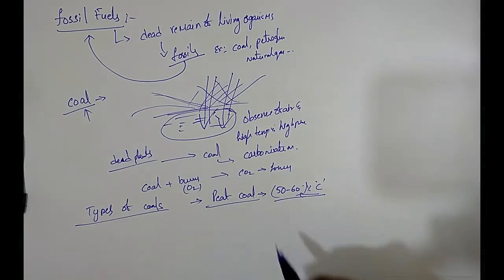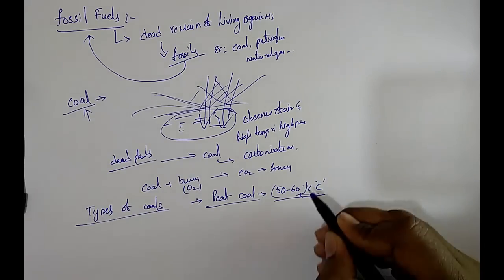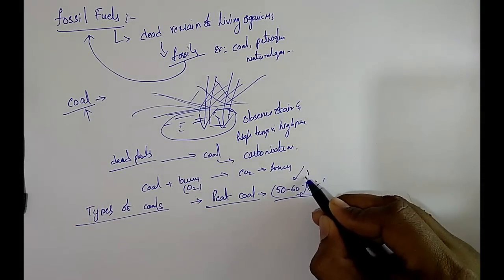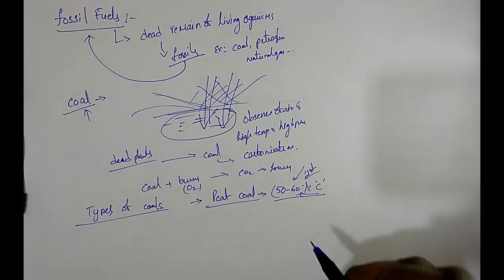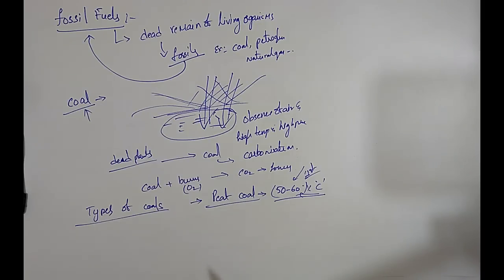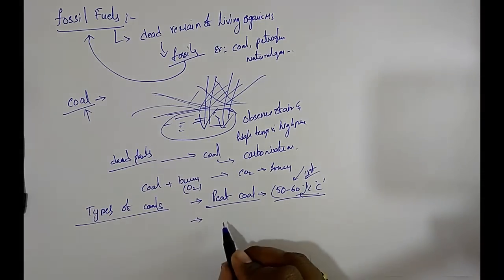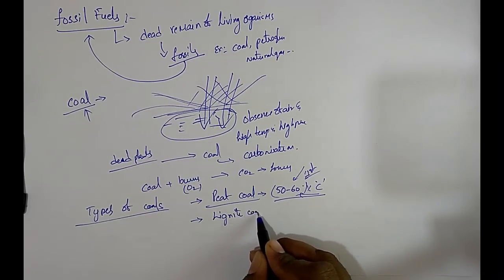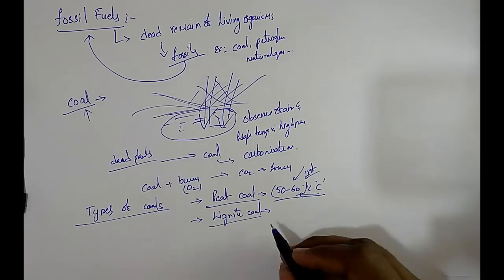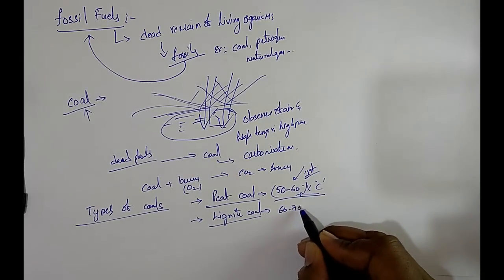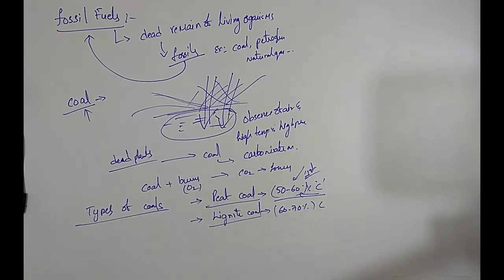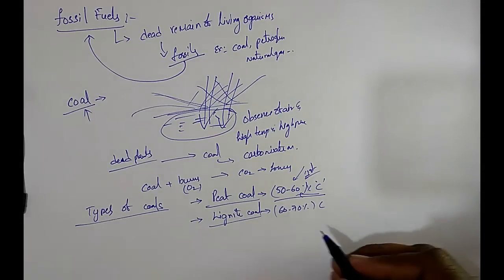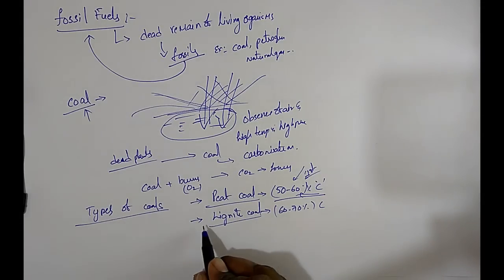It is obtained in the first phase of coal extraction. Second one, lignite coal. In this coal, nearly 60 to 70% of carbon is available, and it is also called brown coal.